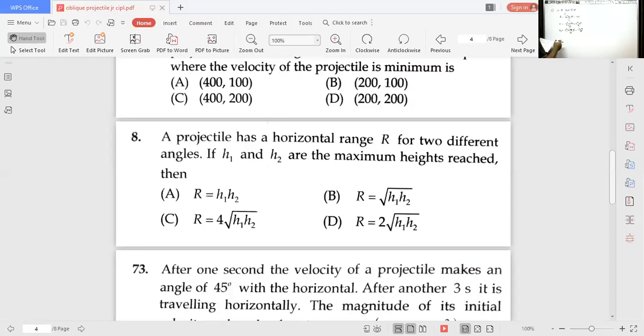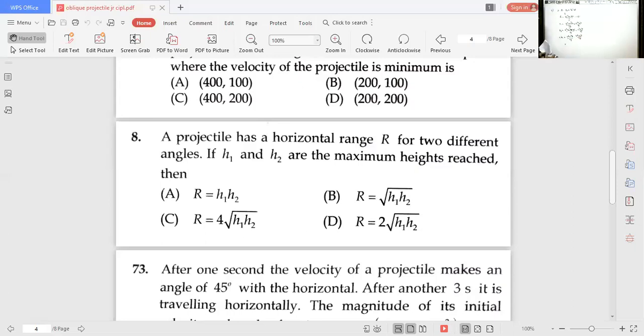Therefore, if you observe the options, in all options the product of H1 and H2 is there. That's why you write the product of H1 and H2. H1 means u square sine square theta by 2g, into H2 which means u square cos square theta by 2g.